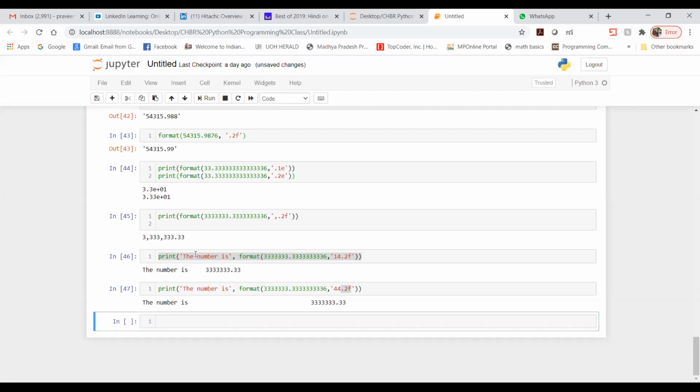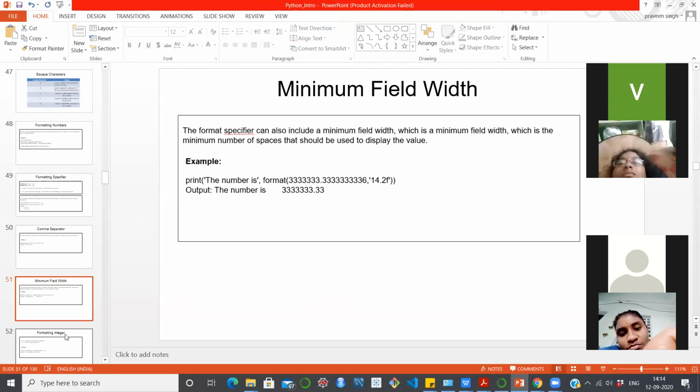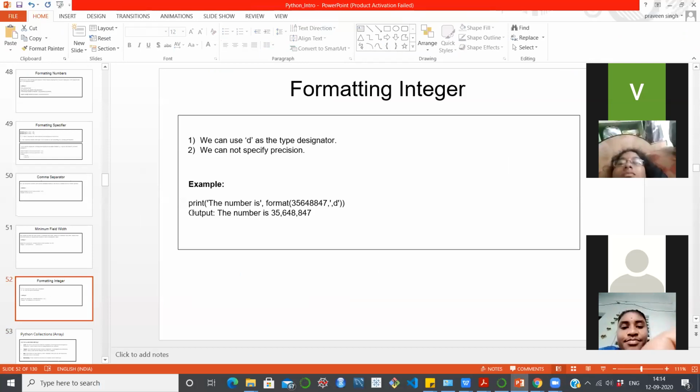Now let us move to the very next topic: formatting integers. Though we have learned how to format floating values, now let us learn how to format integers. As I said a few minutes back, for float we use f, and for integer we use d.